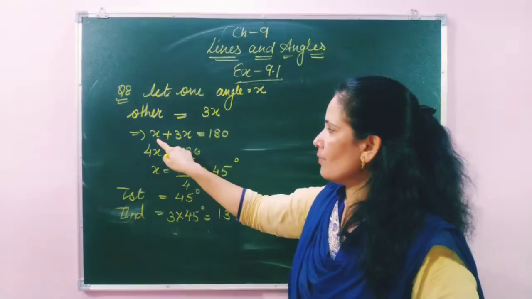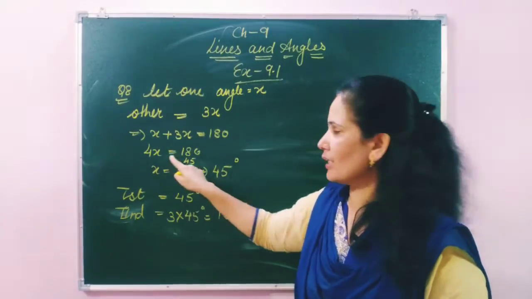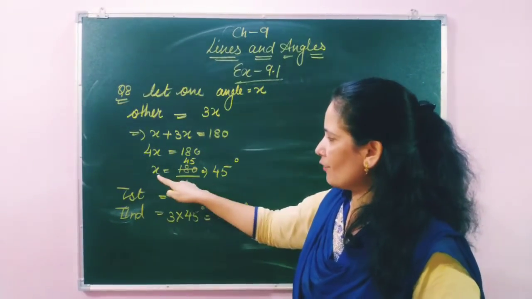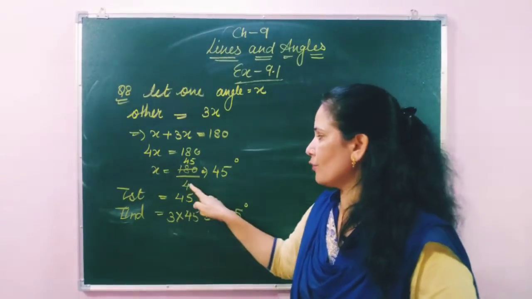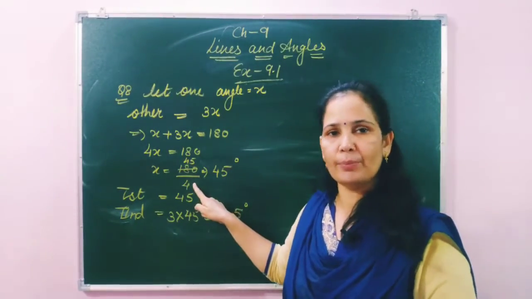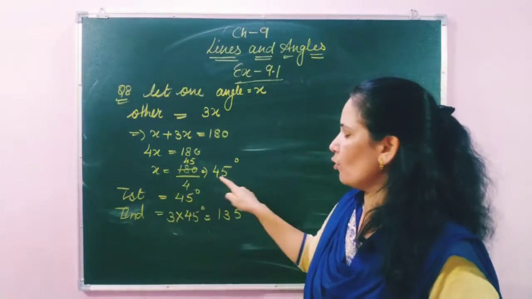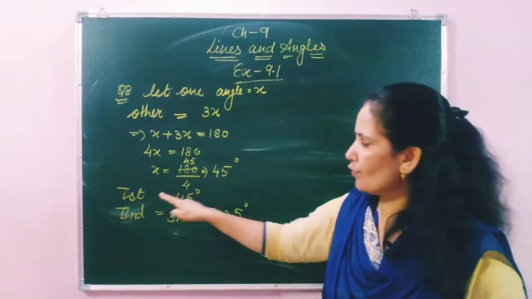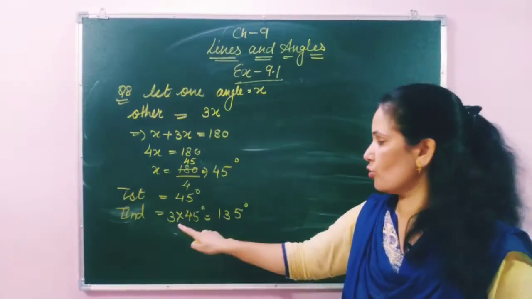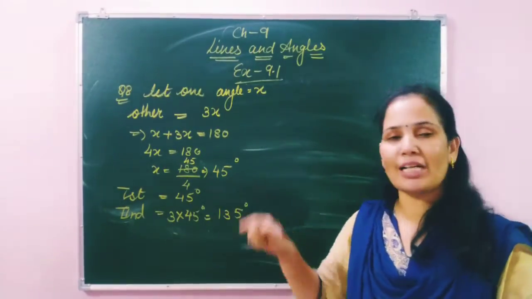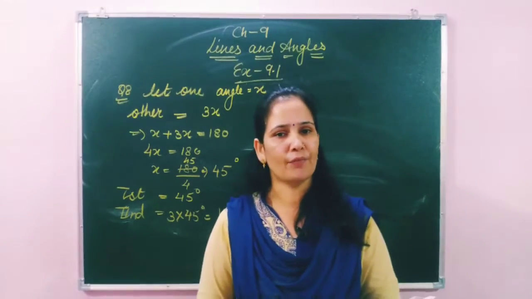Then x plus 3x is 4x equals 180, and then 4 shifts to the right side. Here it is multiply, after transferring to the right side it will be divide, and 180 divided by 4, the answer is 45 degrees. So the first angle is 45 degrees and the second angle is 3 times its supplement. So 3 multiplied by 45, that means 135 degrees.